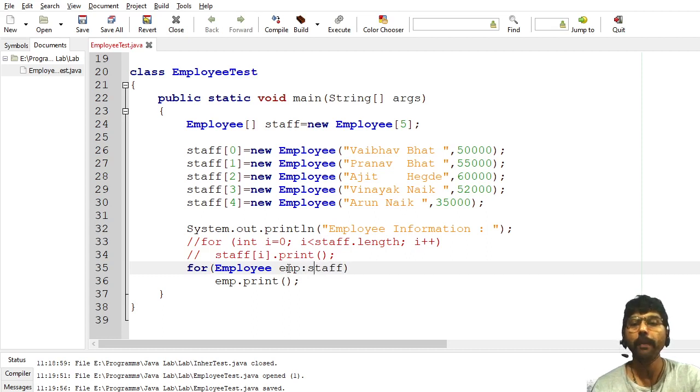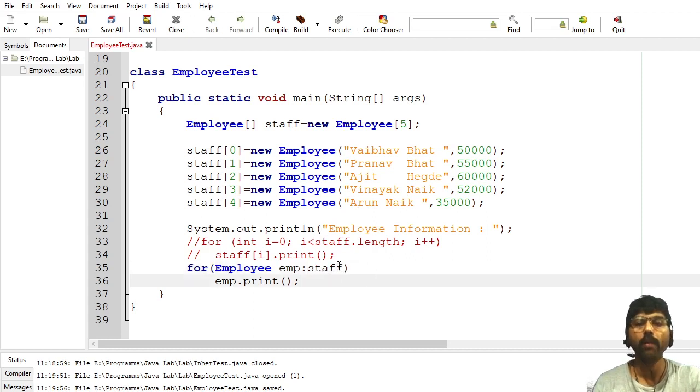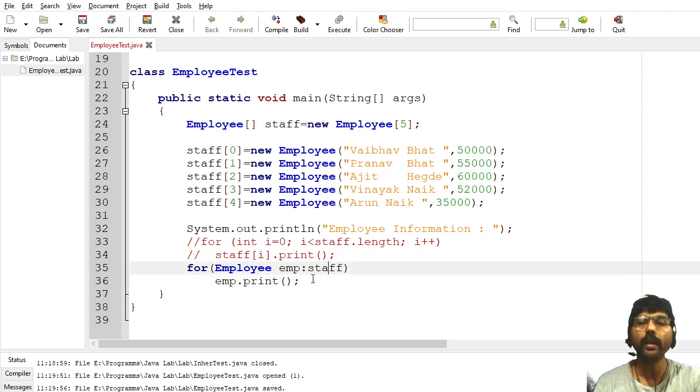Here EMP is an object variable, then a colon, then I have to write the collection of elements. The collection may be an array, vector, or any other where I have more than one element. Now I am using an array here.